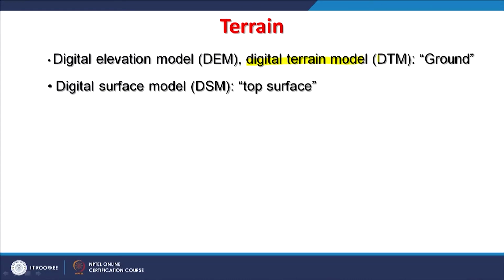Now, digital elevation models and digital terrain models. When we say digital terrain model, it is the ground part, otherwise digital elevation models, as discussed, also have canopy cover. There is another term also used in GIS, the digital surface model, that is the top surface above the canopy, and the digital terrain model is below the canopy.